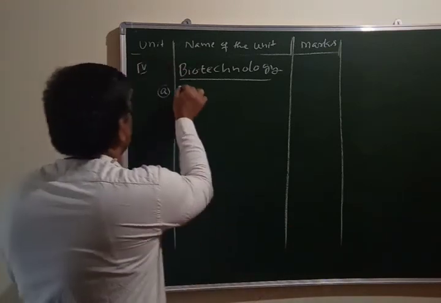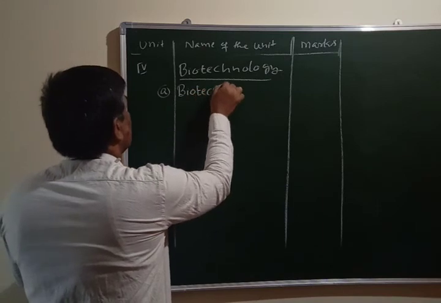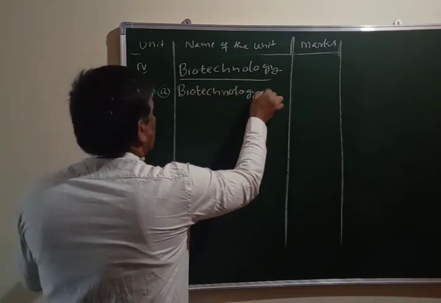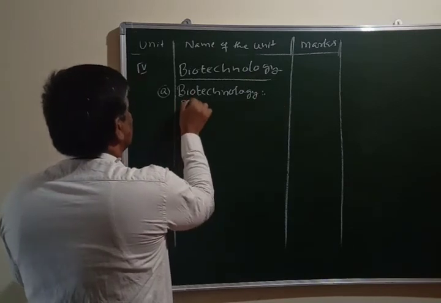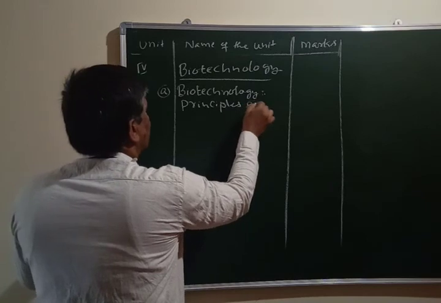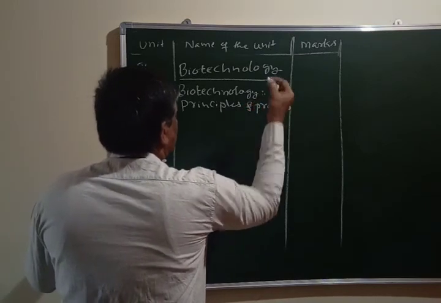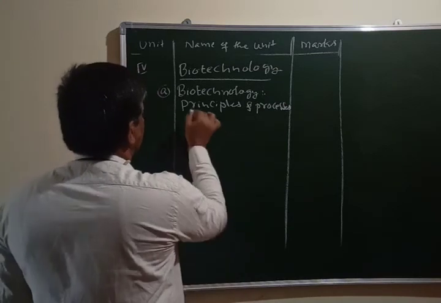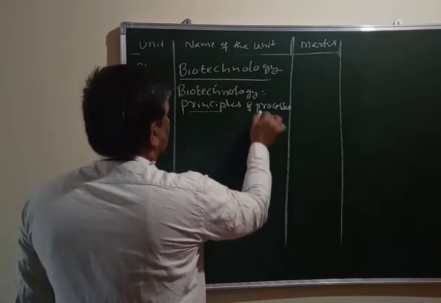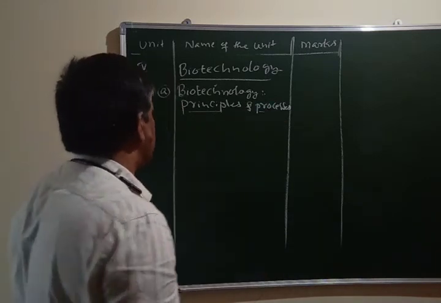One is biotechnology principles and processes. It means you have to understand the principles of biotechnology and what the different processes involved in biotechnology are.